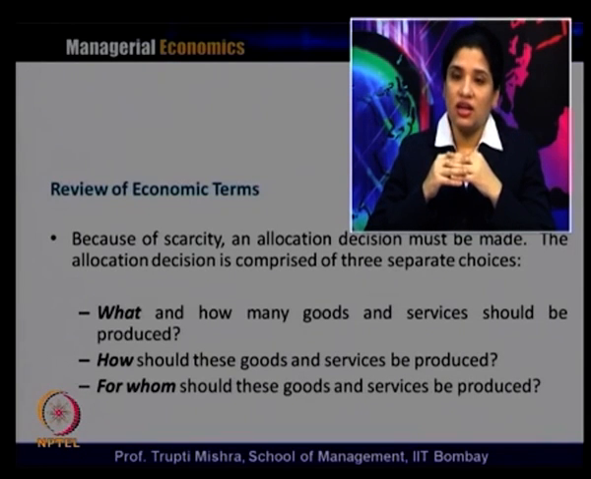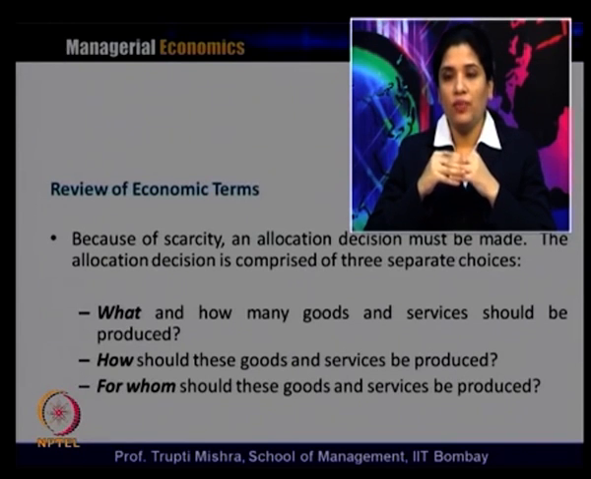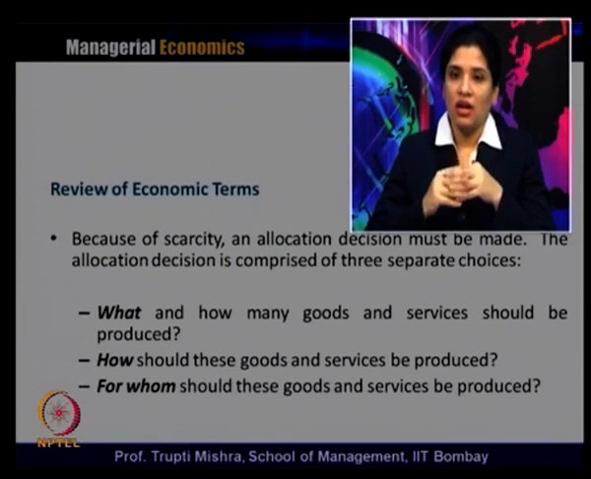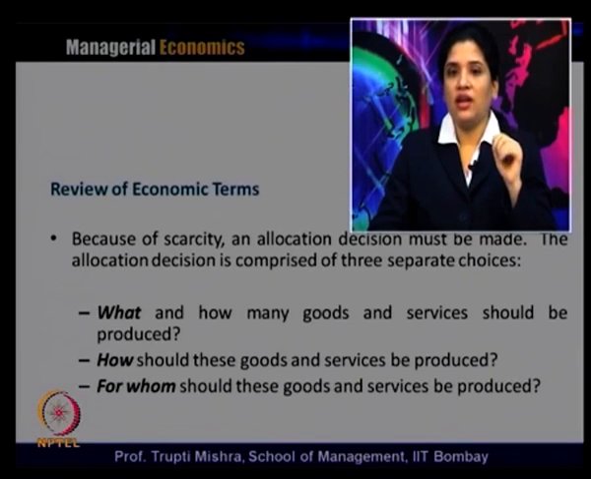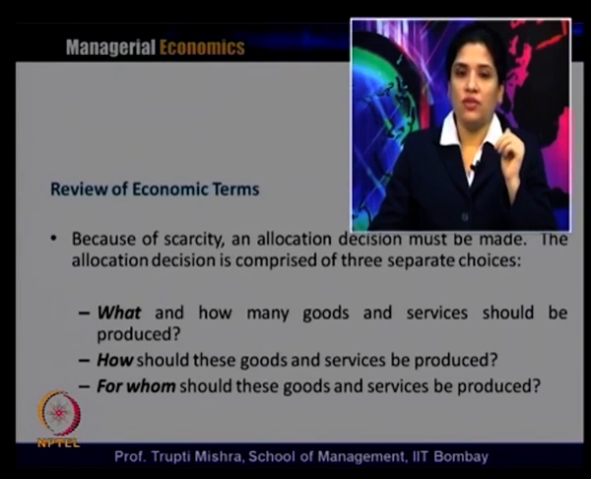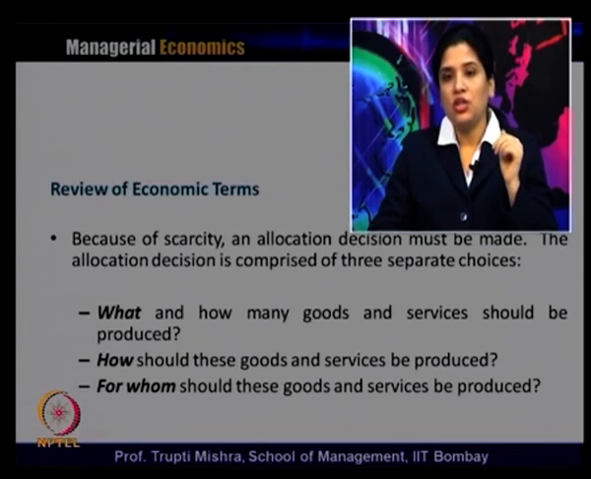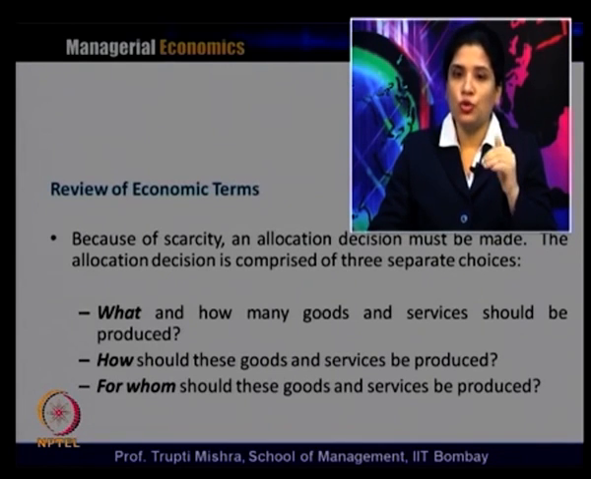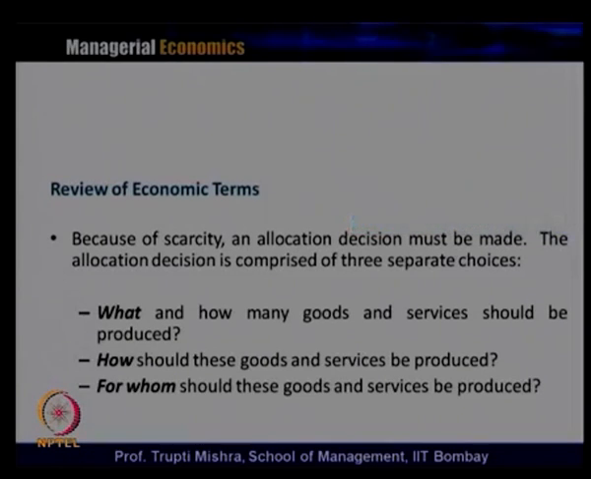And since there is scarcity, an allocation decision must be made. And what is the allocation decision? It comprises 3 separate choices: what and how many goods and services should be produced, how should these goods and services be produced, and for whom should these goods and services be produced. So, what to produce, how to produce and for whom to produce are the 3 basic allocation problems, generally known as the 3 basic economic problems.